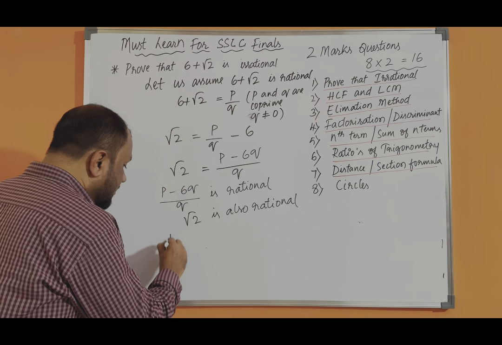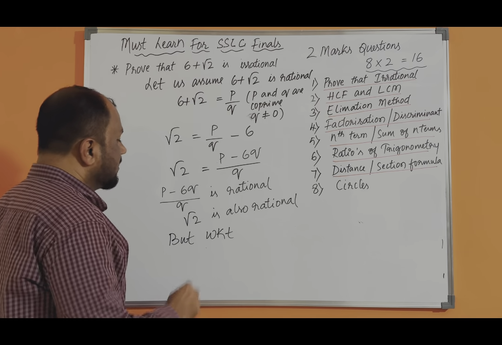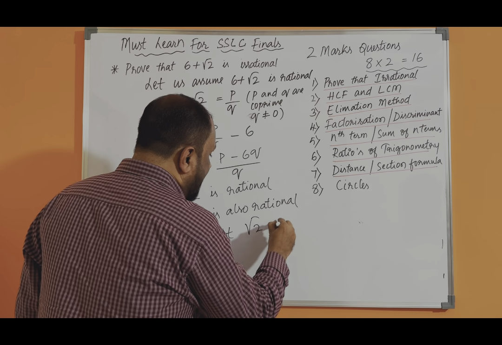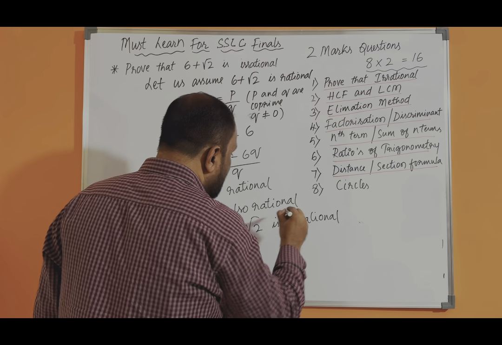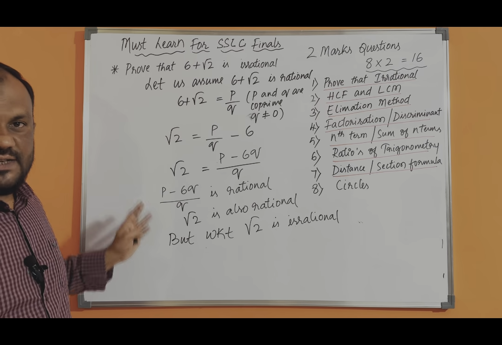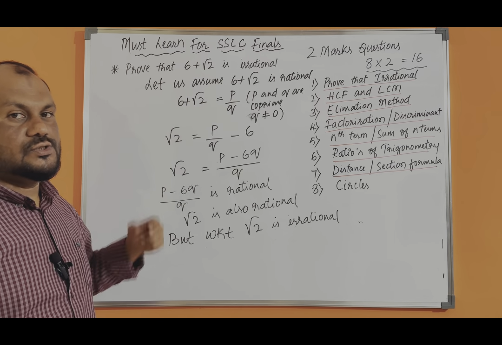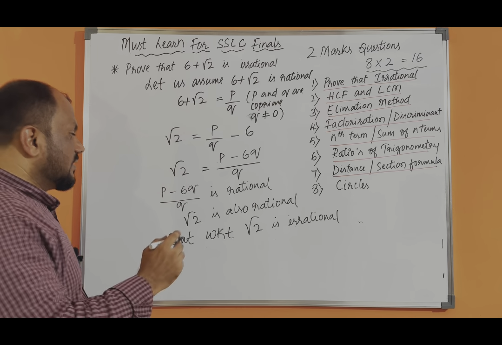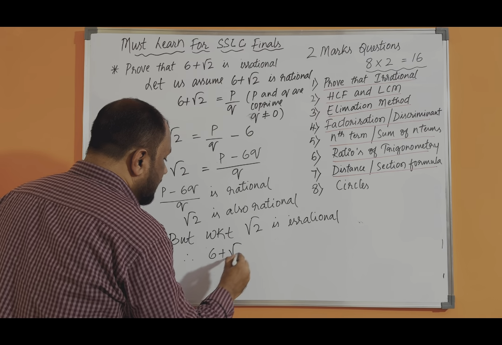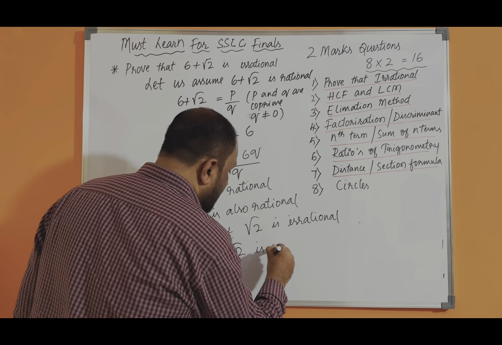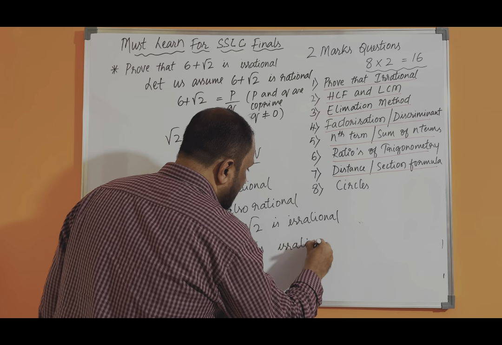But we know that root 2 is irrational. So if the left hand side, root 2, is irrational, then p minus 6q divided by q should be irrational. So therefore 6 plus root 2 is irrational.